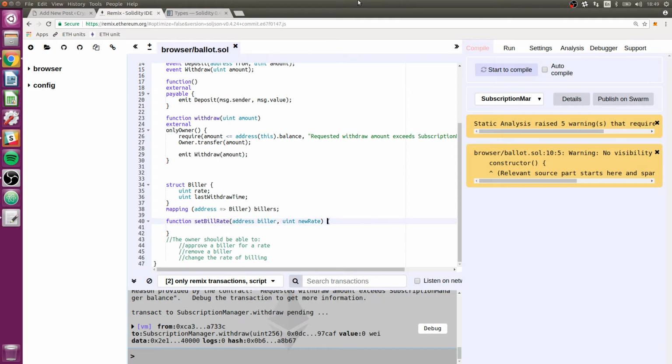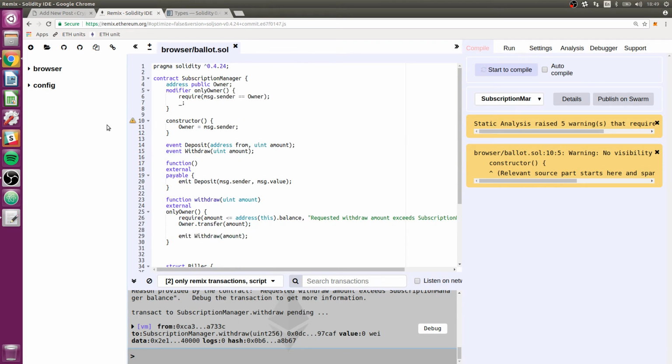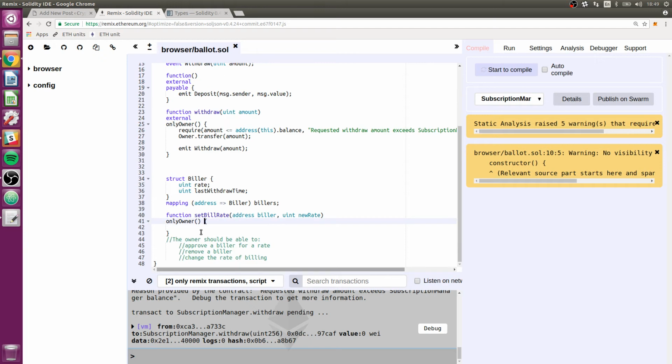First, let's say who can do this. Only the owner, right? First of all, only the owner should be able to call this function. And now you can see how convenient this modifier is. That's really simple to put in. We don't need to worry about miswriting our require statement because we've already tested this modifier earlier, so we know it's just as dependable. We don't need to retest that now.